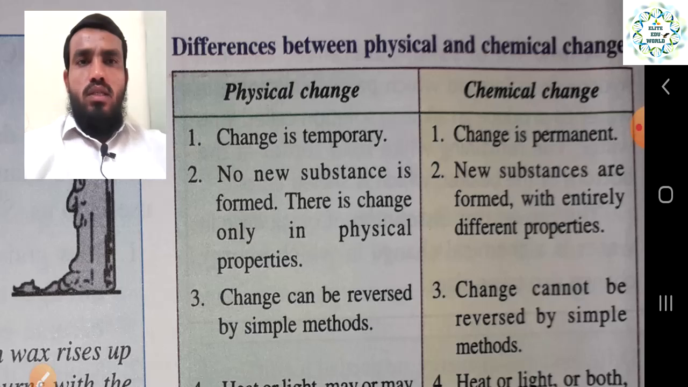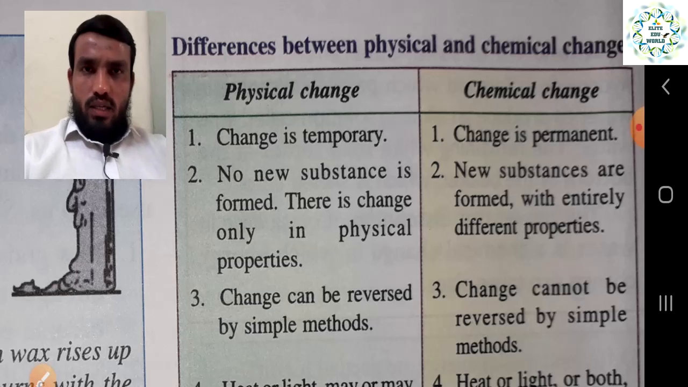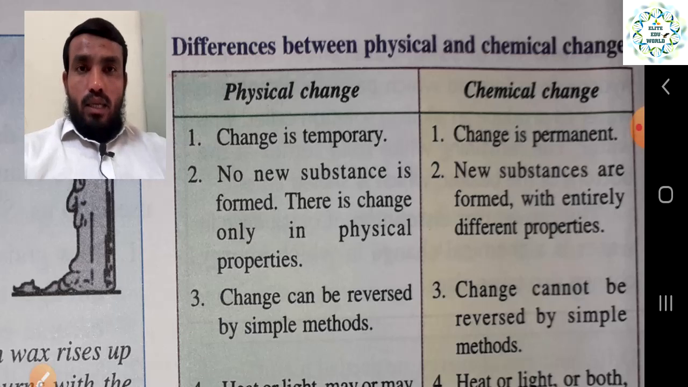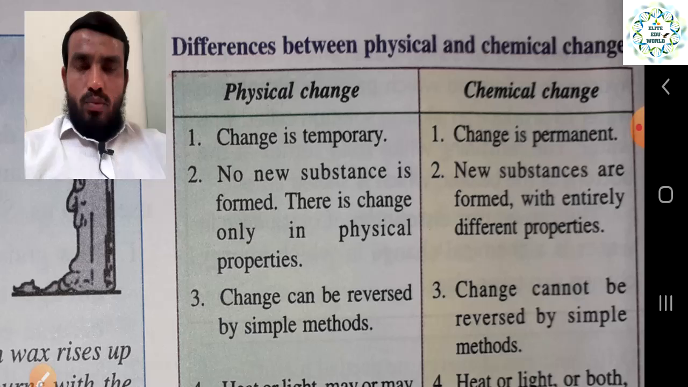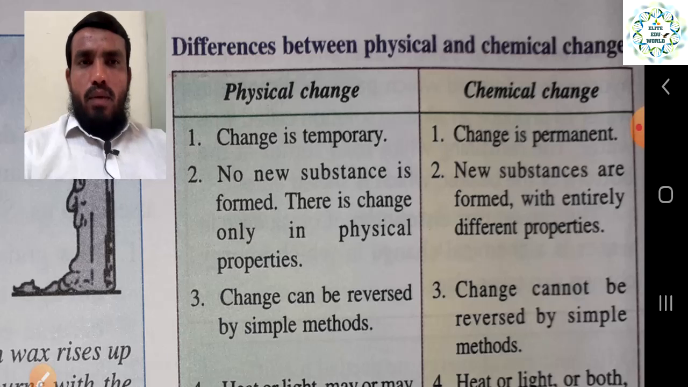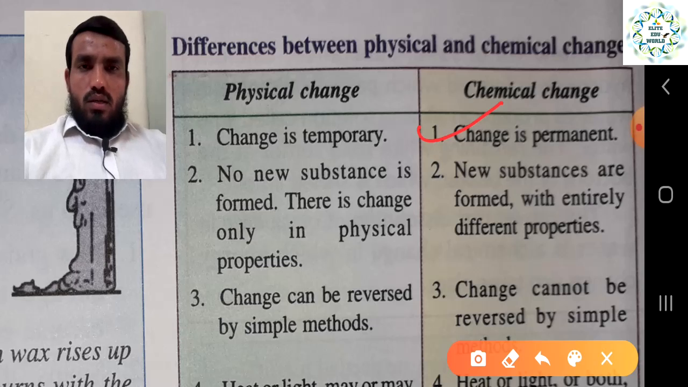So first we will discuss what points come under physical change and what come under chemical change. In a physical change, number 1, the change is temporary. As I told you, this is a temporary change which can be brought back to the normal state, right? After releasing whatever energy you are applying, it can come back, and that is called a temporary change. But a chemical change is a permanent change, because we cannot bring it back to normal. That is why chemical change is a permanent change.